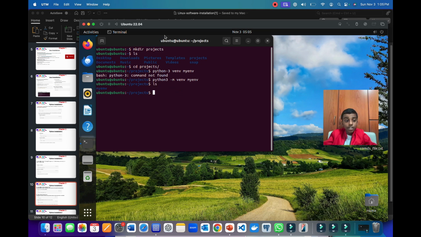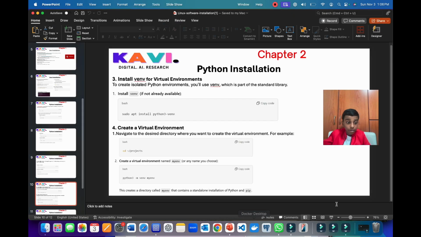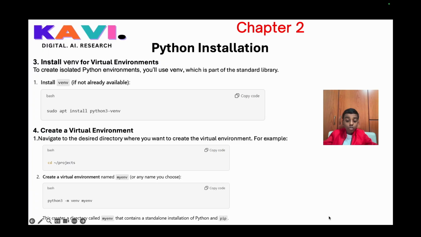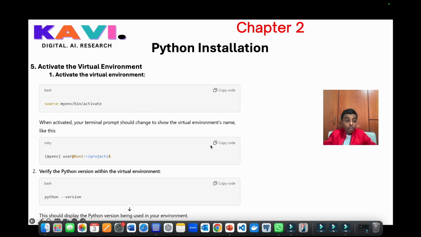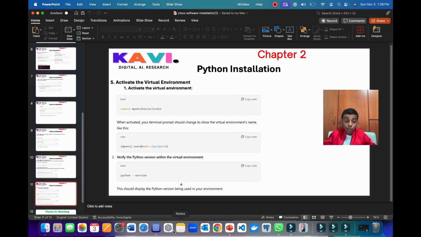Now let's see if it's there. See, as you can see here, it has been written myenv. Now let's go back to our PPT to see what's next. So now let's go to our next slide. Our next slide talks about how to activate our virtual environment. So what we're supposed to do is write source myenv, or the folder that you have chosen, /bin/activate. Now let's write this in Ubuntu.